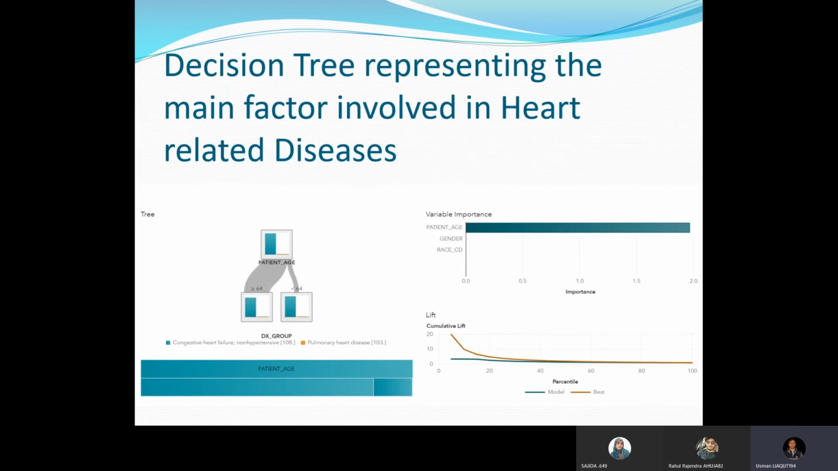This is a decision tree representing the main factors involved in heart-related diseases. I used three main factors for different patients: first of all, age, then their gender and their race. We can see that patient age is the most effective factor, because most of the heart disease patients are over 64 or equal to 64.